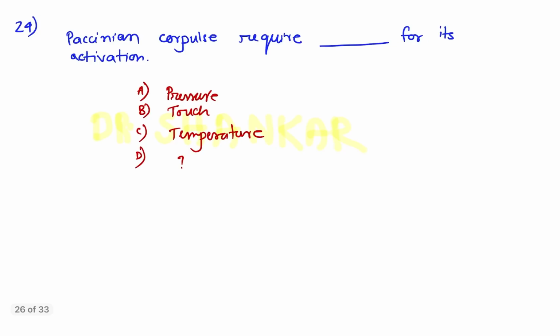Coming to question number 24. Pacinian corpuscle requires dash for its activation. Touch. Pacinian corpuscle is specially made for this sensation. Pressure, sorry, not touch, pressure. So the answer is pressure for this question.